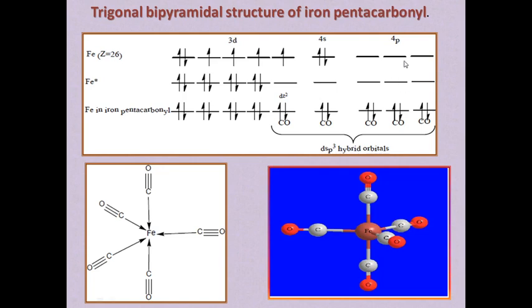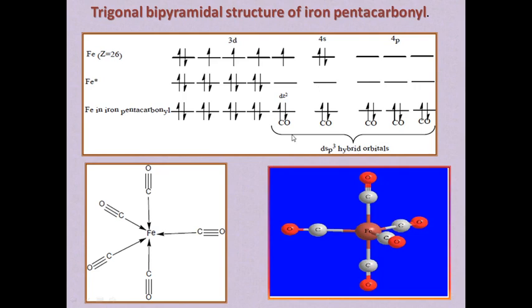Iron has the configuration 3d6 4s2. In its excited state, it can be readjusted like this. So there is an availability of an empty d orbital, 4s, and 4px, 4py, 4pz orbitals.